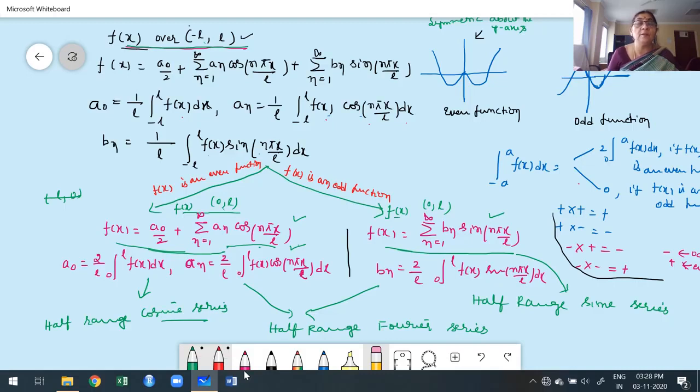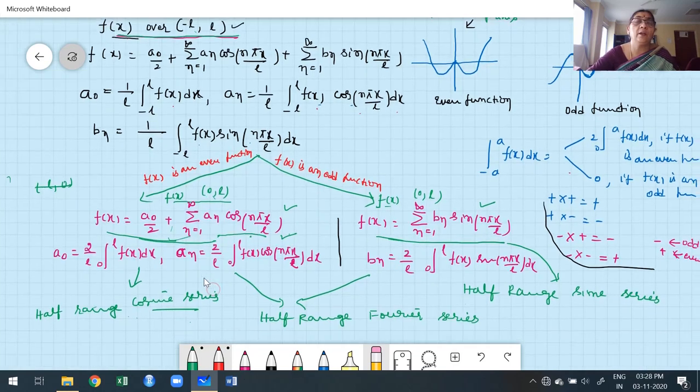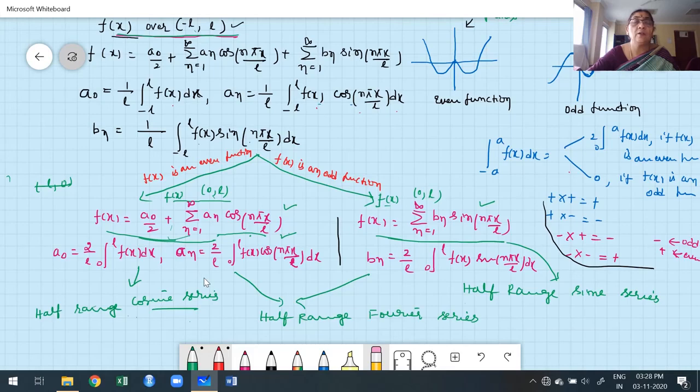Particularly, you go for this series. Suppose you expand it, the half range Fourier series involves only cosine functions. This series is also called half range Fourier cosine series. This series is called half range Fourier sine series. Simply they consider it as cosine series. This series is called sine series. I think it is clear how we get the definition of half range sine and cosine series.